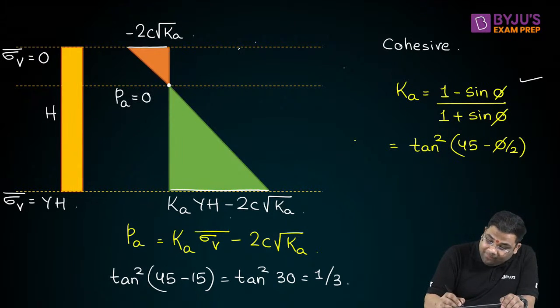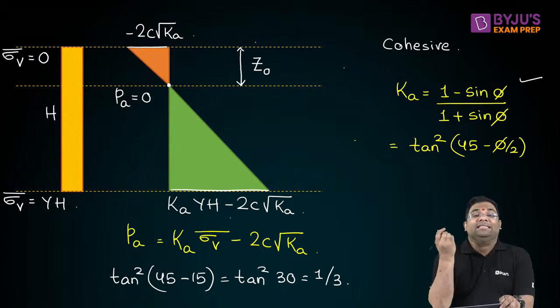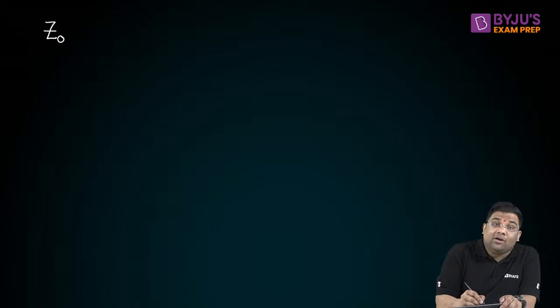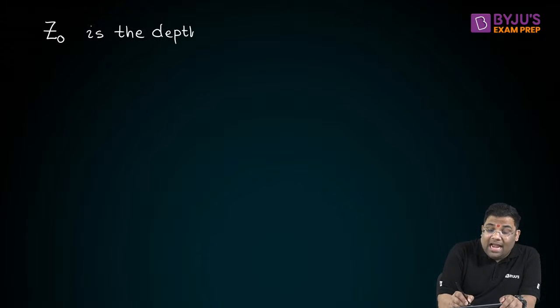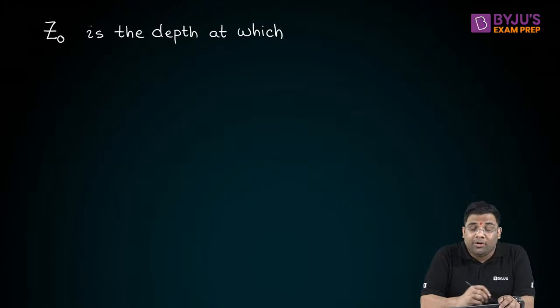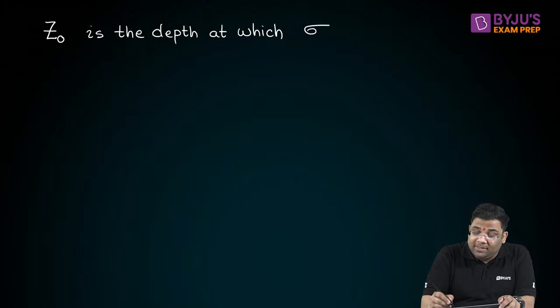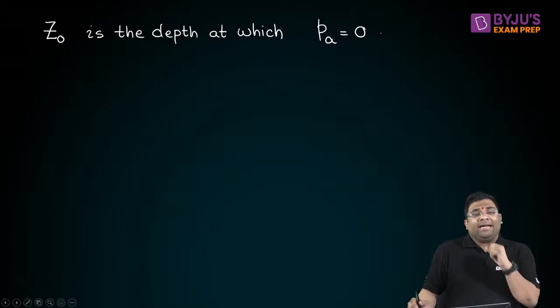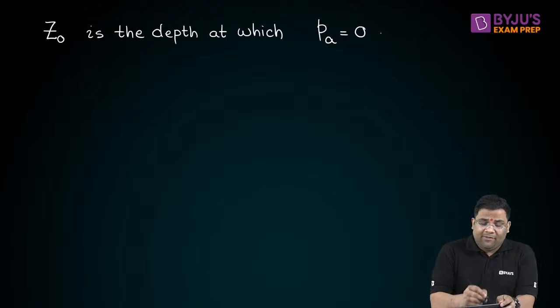And this depth where your earth pressure is 0, suppose I am calling that Z0. So if I ask you what is Z0? Z0 is the depth at which your active earth pressure is 0. Very easy. Now your active earth pressure is 0. Can I find out this depth?